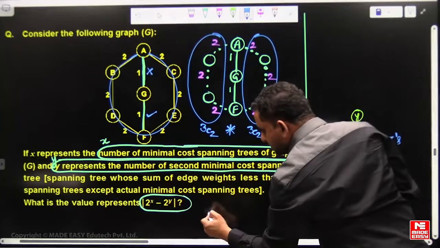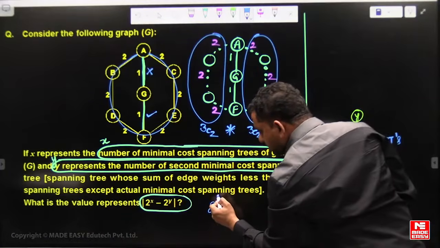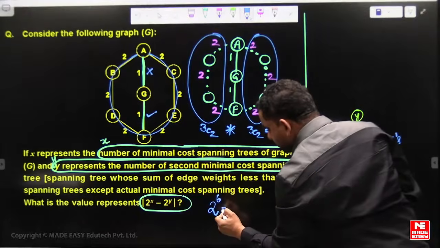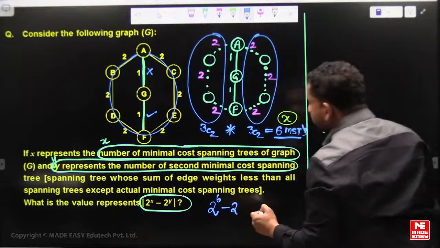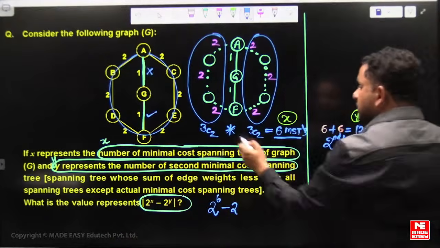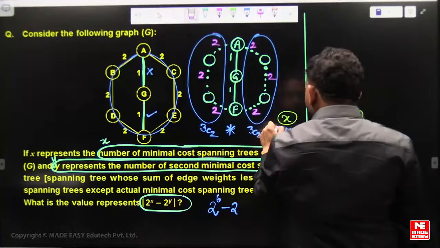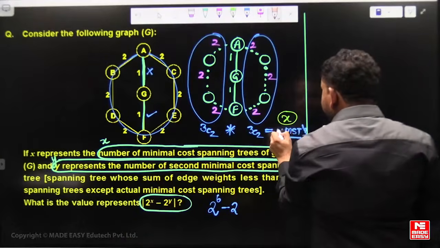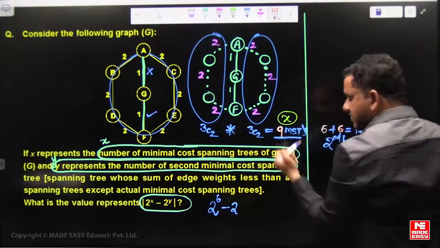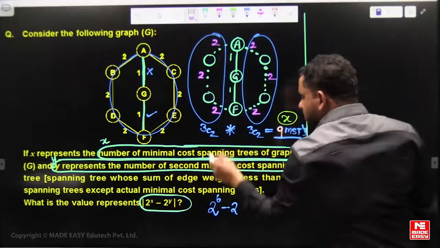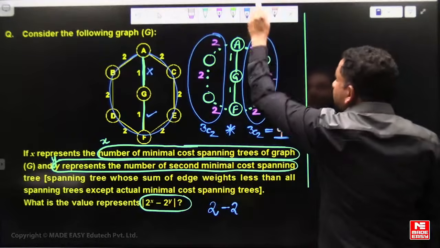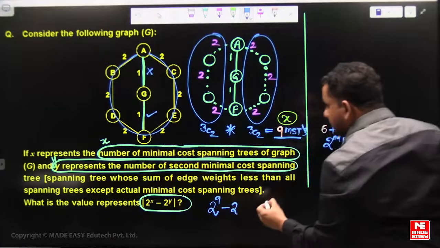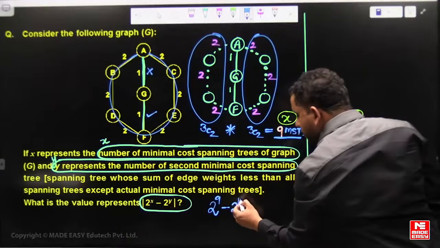Then 2 power X is 2 power 6, no, 3 into 3, 9. This is 9, calculation mistake. So MSTs are 2 power 9 and second highest MSTs are 2 power 12.